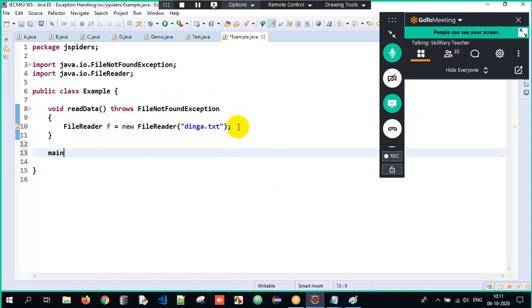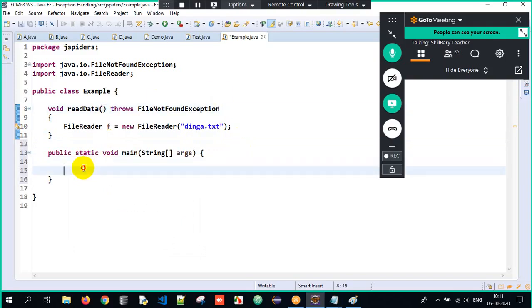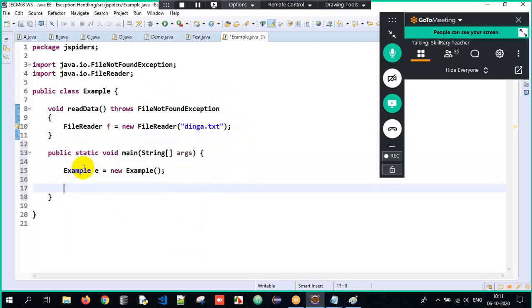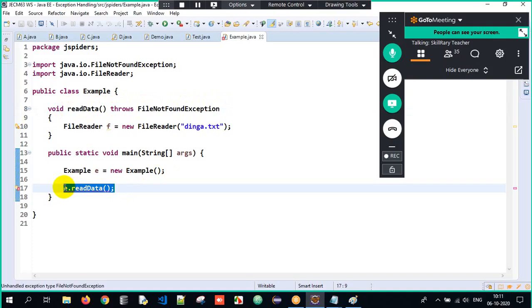So now in the main method, I will try to call the method. This is a non-static method. Non-static method means what am I supposed to do? Example E equals new Example, and I tell E dot readData. As soon as I tell E dot readData, it's giving an error. Why? When I try to call the method, this is the method caller, and it is telling throws FileNotFoundException. It simply means it is giving the information to the caller that FileNotFoundException might occur in the method and that has not been handled.